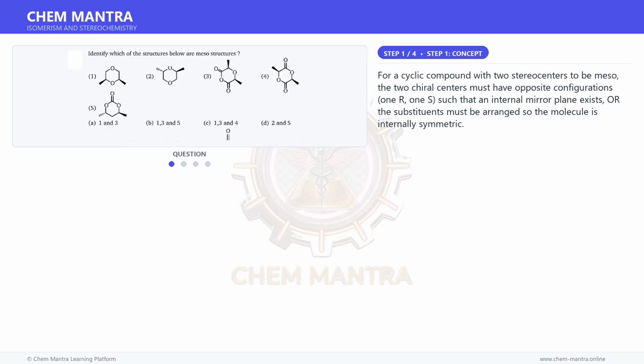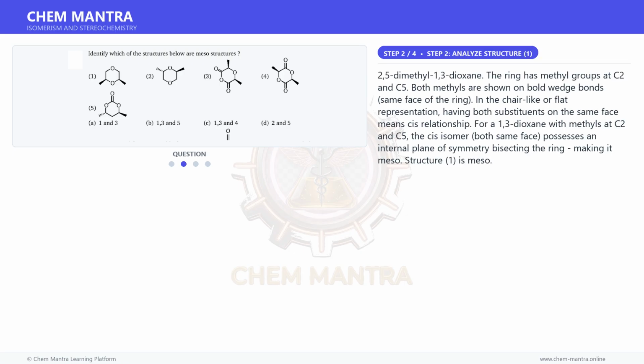For a cyclic compound with two stereocenters to be meso, the two chiral centers must have opposite configurations, 1R, 1S, such that an internal mirror plane exists, or the substituents must be arranged so the molecule is internally symmetric. Moving on to the next step.